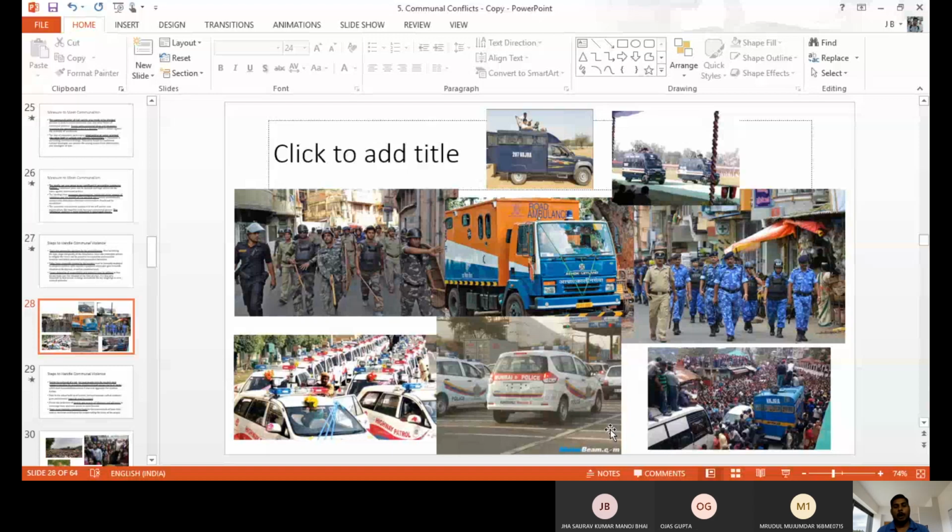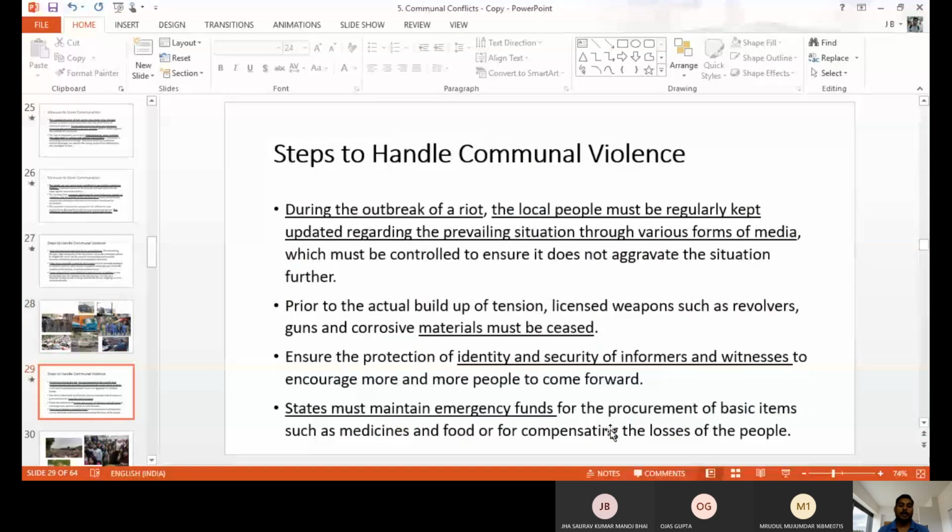Next, during the outbreak of a riot, the local people must be regularly kept updated about what is happening, what is being done by the force, by the police, by the government. That type of thing we have to update to the people. So through a channel, the Prime Minister, Chief Minister, or the Minister has to address the press and update on the issue. So and so things have happened. Now so and so people are there, and they are doing so and so. We controlled it in the particular places. Now we are at this particular stage, 80% over, 70% over, like this. We have to update the issue to the common man, to the public.